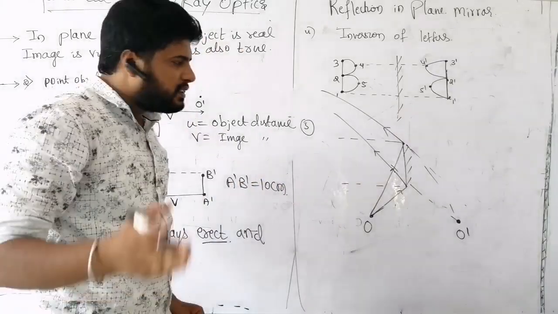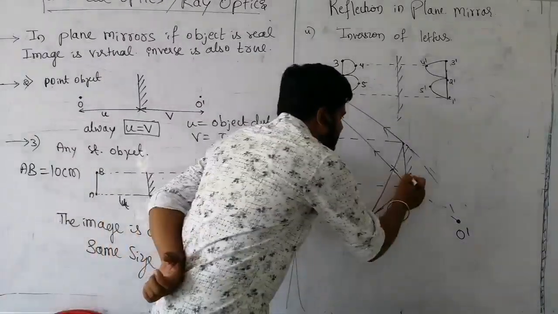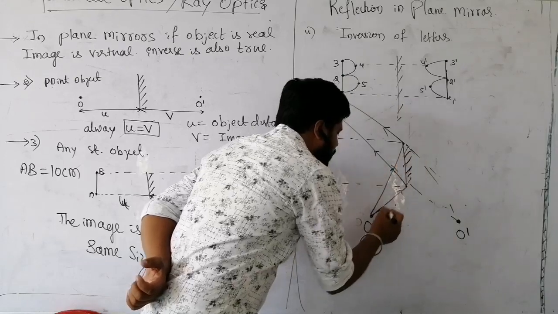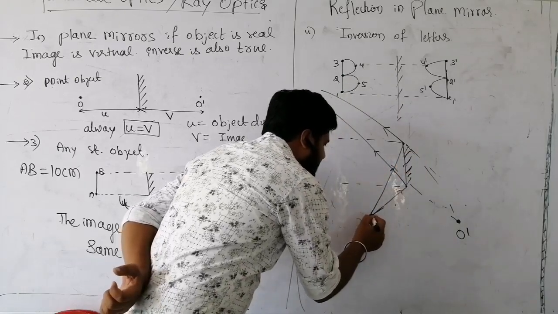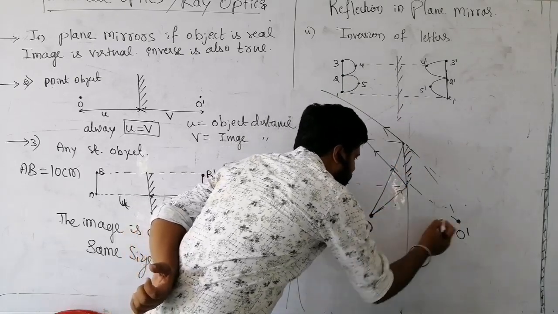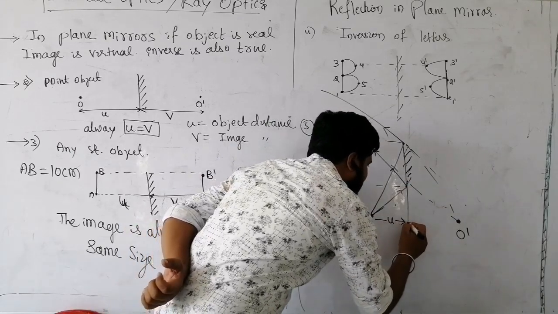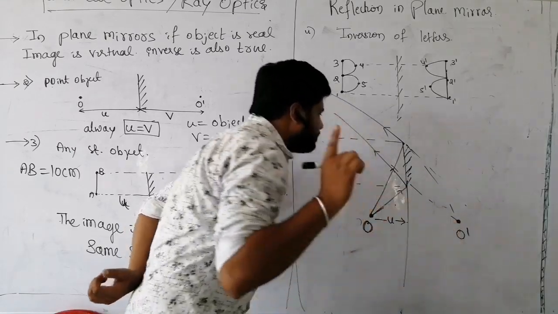What is the meaning of this? Even though there is no mirror in front of this O, the image is formed at O dash. Consider it along the same straight line.